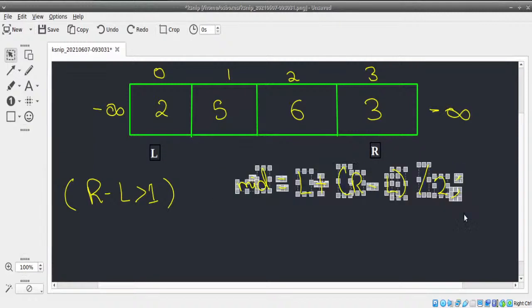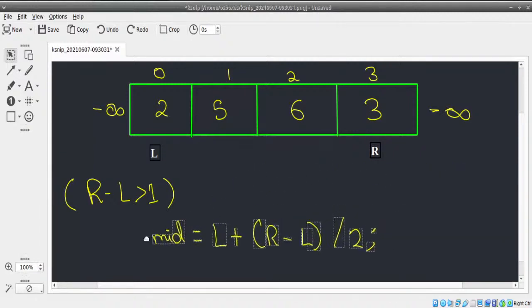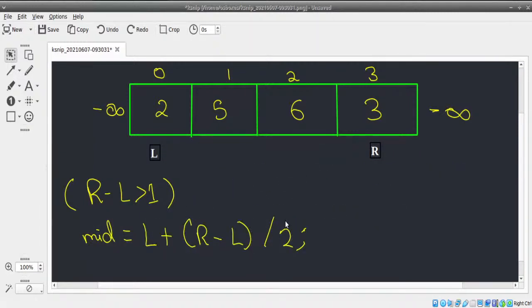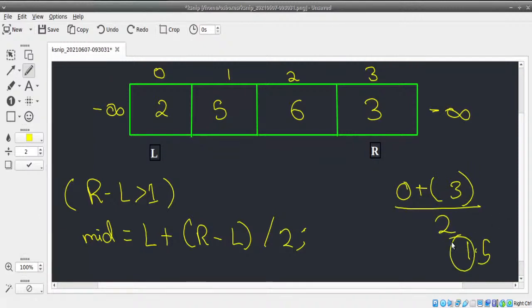So let's calculate mid. What's the mid value? Left plus right minus left by 2. Left is 0, so 0 plus, what is right minus left? 3 minus 0 is 3, so 3 by 2. 0 plus 3 by 2, we get 1.5, which becomes 1. So we immediately get to know that our mid value is 1. This is our mid value.